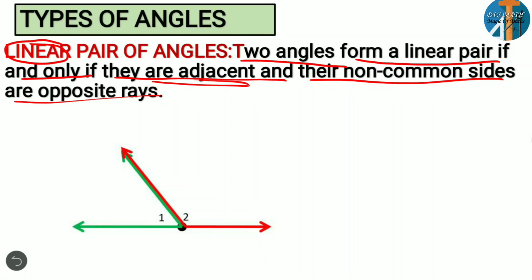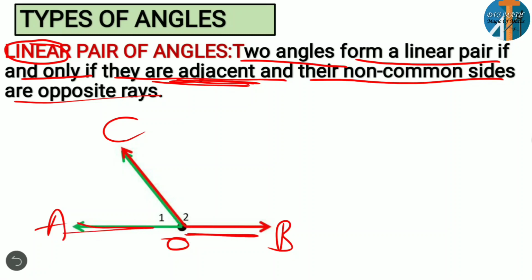Look here, this is one angle, and this is another angle. Let us give names. O is the common vertex, with A, B and C. OC is a common arm, O is a common vertex, so angles 1 and 2 are adjacent. But the non-common sides, OA and OB, must be opposite rays.